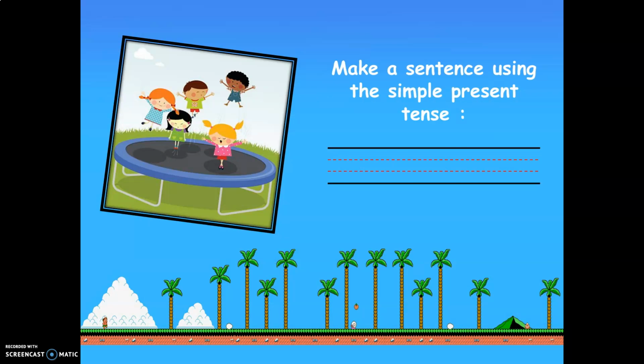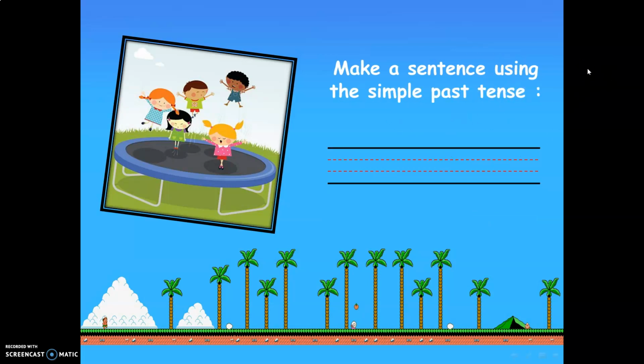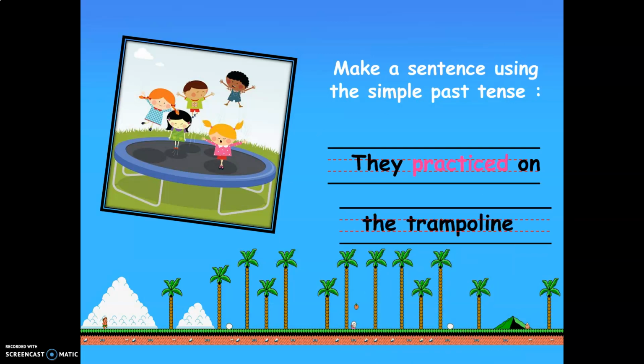What about here, girls? What can you see? I can see 5 children jumping on the trampoline, and we have to use the simple present tense, saying they practice on the trampoline. This is a sentence in the present simple tense. What about the simple past tense using the same sentence, girls? But we have to change the verb in the present. We have to say, they practiced on the trampoline. Again, girls, they what? They practiced on the trampoline.